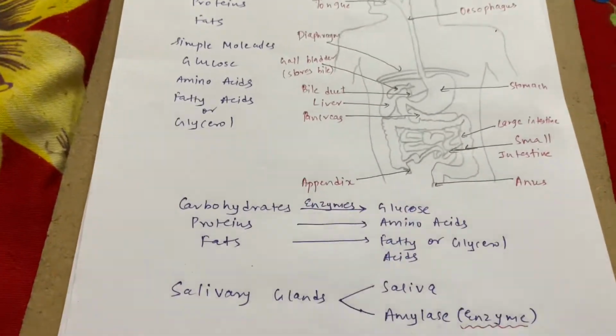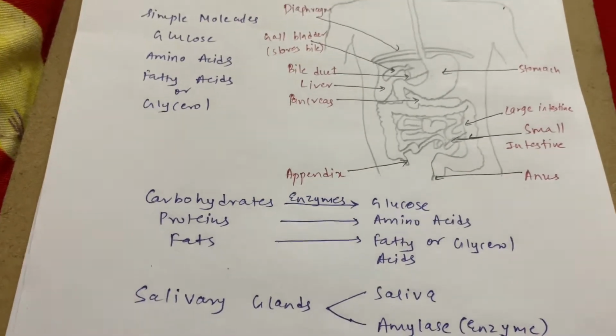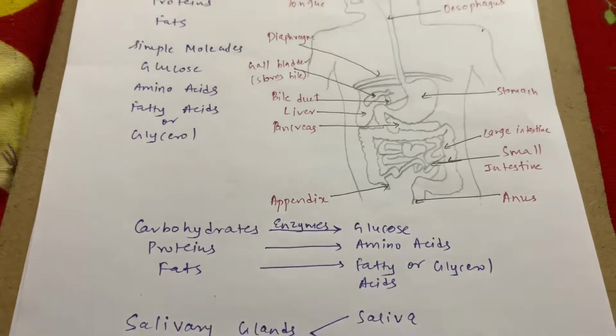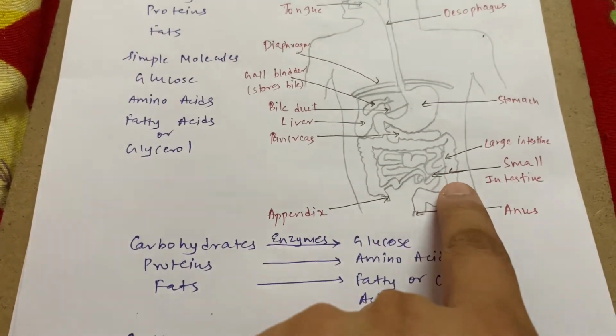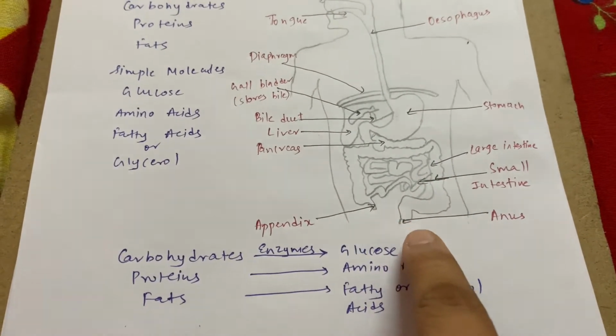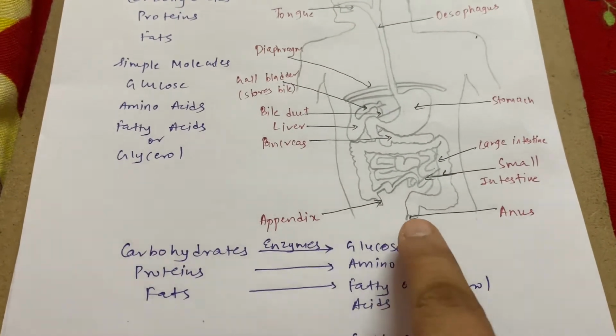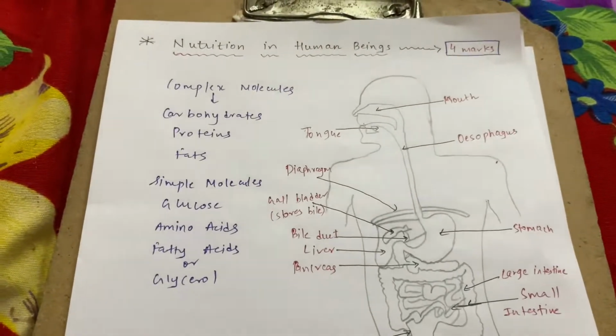Now the food that is digested, that is converted into simple molecules, is transported to each and every part. Now the food which remains undigested is then taken into the large intestine. From this large intestine, this food is taken out from the body, that is via the anus, correct? Now the body removes this waste via the anus. So this is all nutrition in human beings.